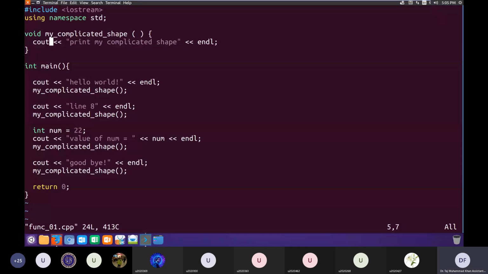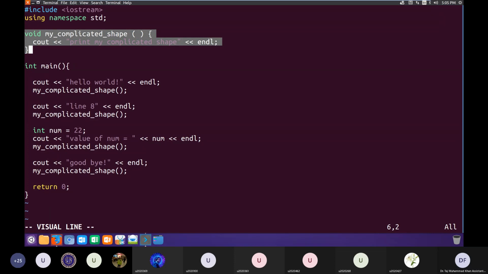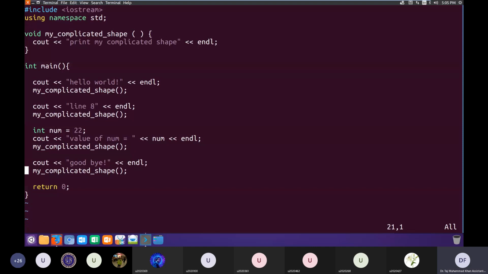So here, as you have seen, I have written this code only once, assuming it's a 1000-line code. I write it only once, and whenever I want to use it, instead of copy pasting it, I'm only using one line to use that code.